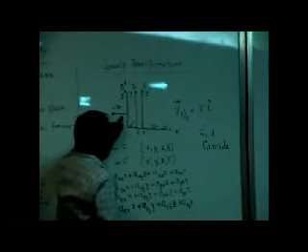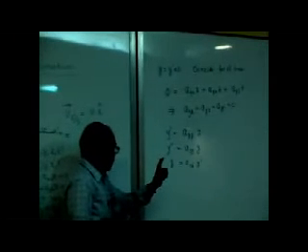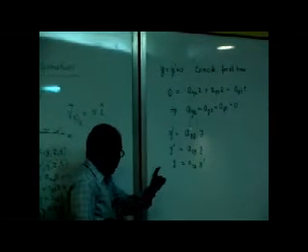Because S double dash plays the role of S, I just replace y double dash by y. This plays the role of S dash as far as this is concerned. Please understand this logic. If it's not clear, I would like to repeat it.